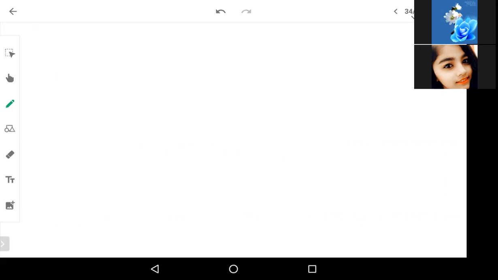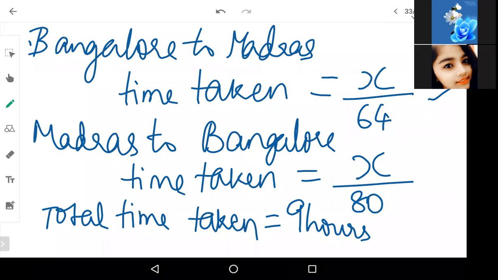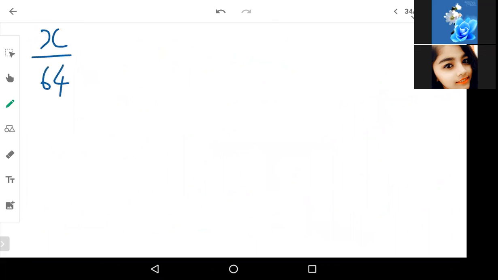Okay. Now, we know the time taken for Bangalore to Madras. What is the time taken? X by 64 is the time taken for Bangalore to Madras, and while returning, the time taken is X by 80. And the total number of hours was 9. So let us equate all of this.